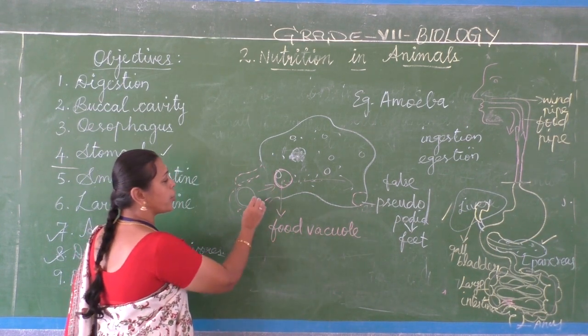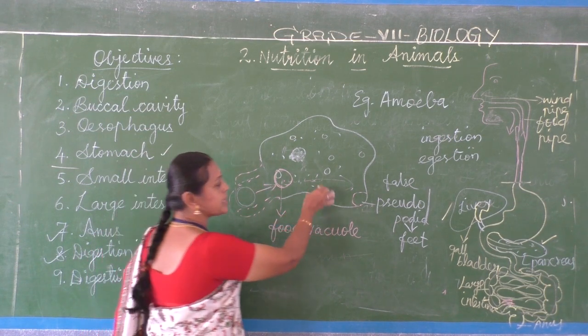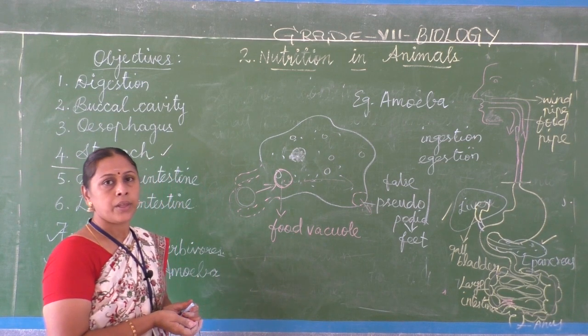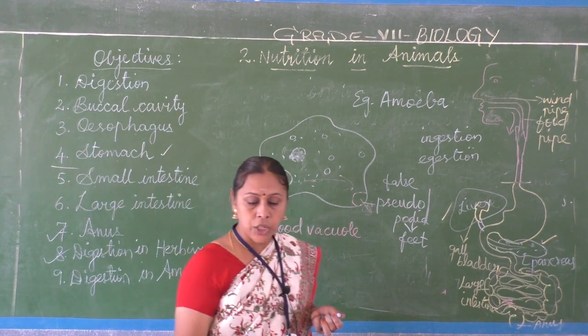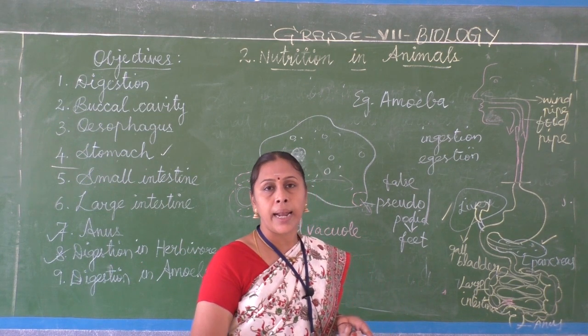In the food vacuole, the food is digested, the nutrients are absorbed and the waste is sent out through the body surface. In this way, digestion also takes place even in single celled organisms.